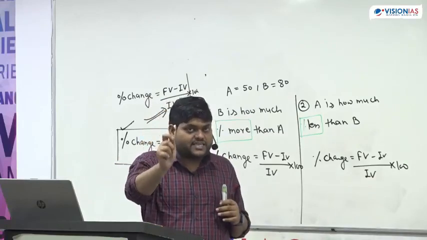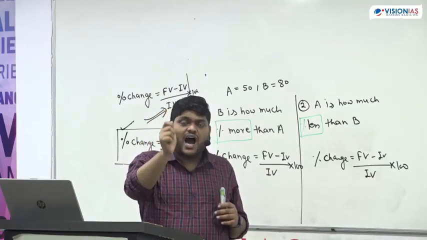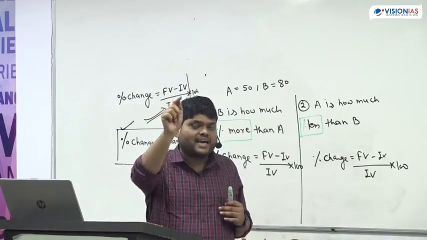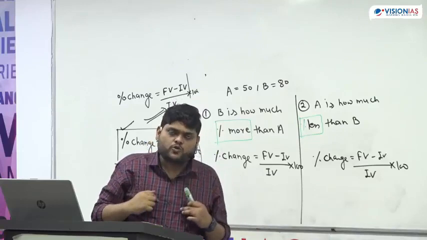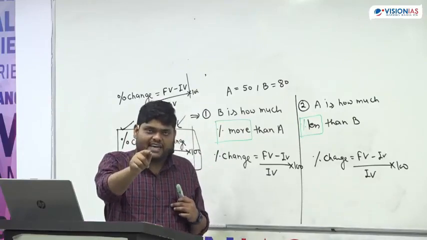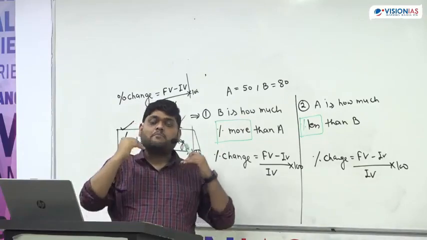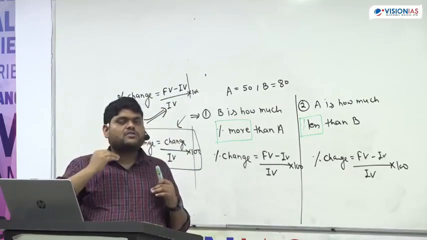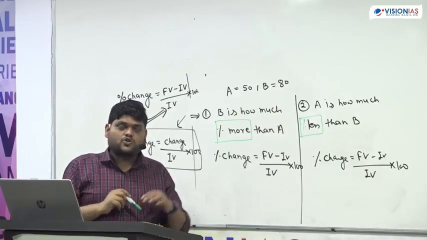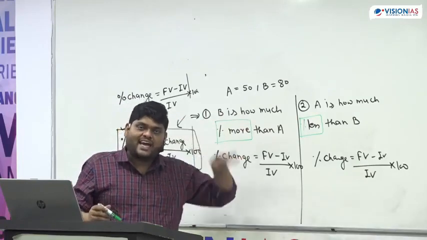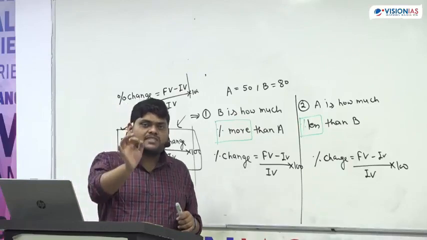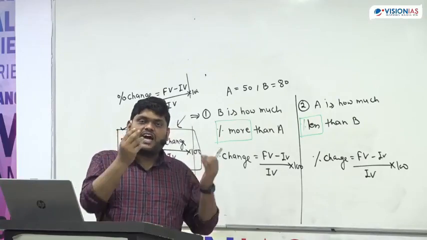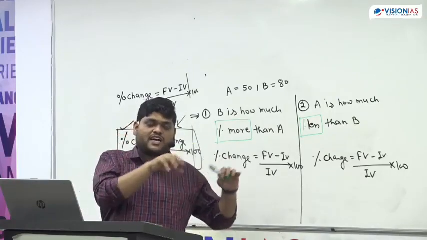Listen carefully, your height is how much percent more than my height. That means you are comparing your height with respect to my height. So we are comparing with respect to my height. That means my height becomes the initial value. Initial value is the value in which we are changing something and from which we are comparing something.